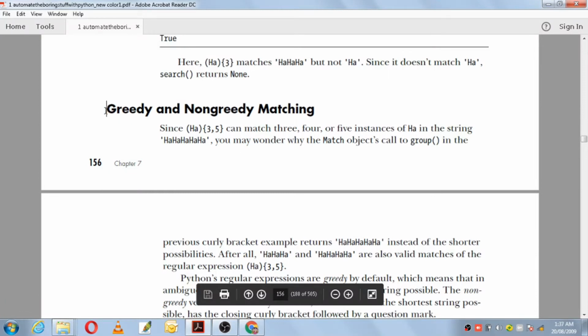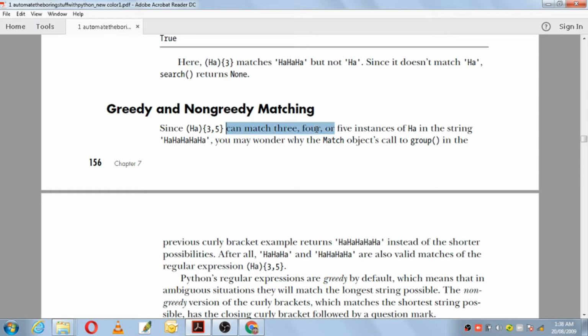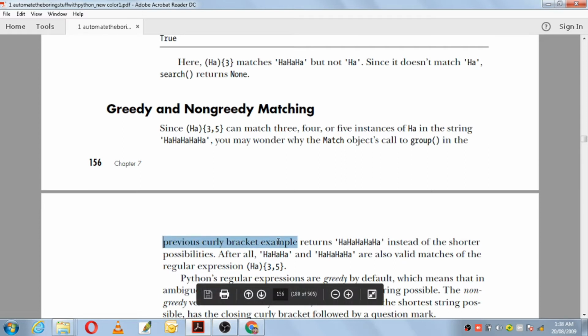The next topic we have here is greedy and non-greedy matching. Since the text ha in the group followed by the range 3, 5 can match 3, 4 or 5 instances of ha in the string, you may wonder why the match object's call to group in the previous curly bracket example returns all 5 matching characters instead of the shorter possibility.